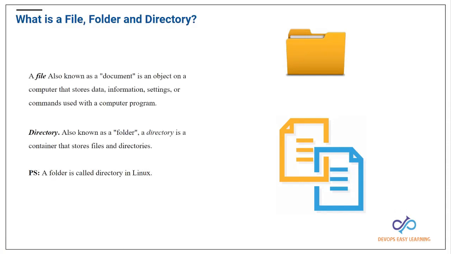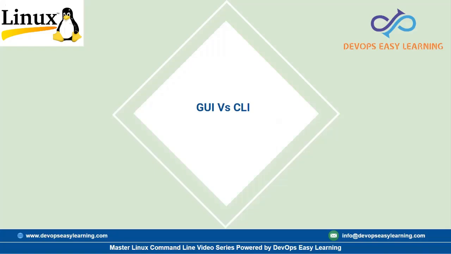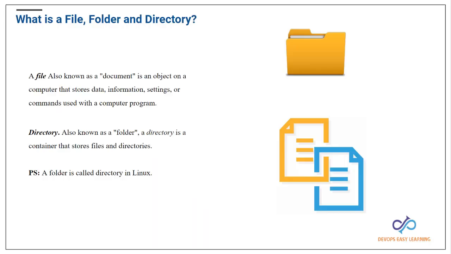And within the directory, what can we put in there? We can put multiple things. A directory can also have subdirectories. For example, you can create a directory called fruits, and in that directory you can put all kinds of fruits that you want. You can put apple, mangoes, bananas, strawberry, and so on.